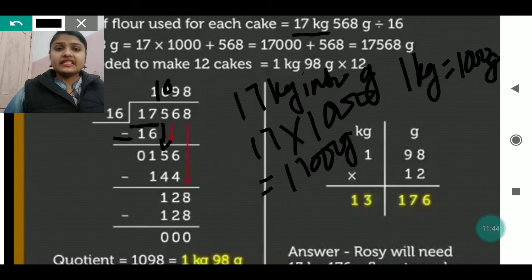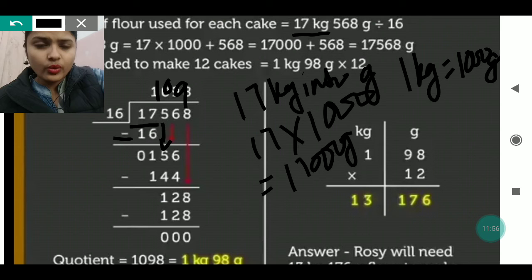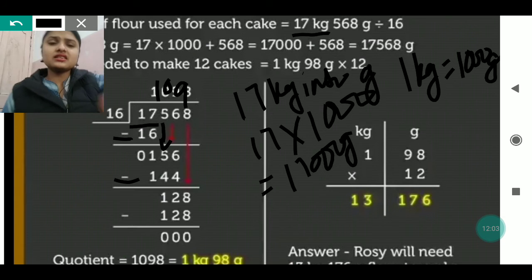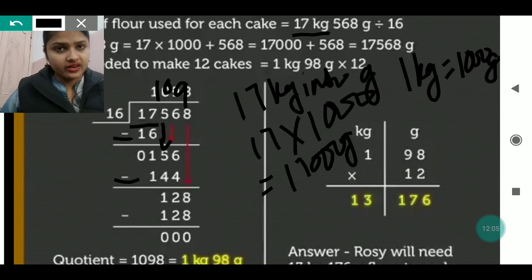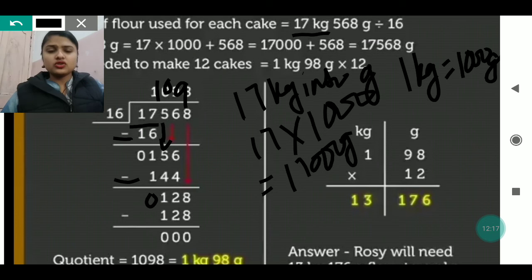In the table of 16, in 9 times, when you read the 16 table, you will get 144. 144 is divisible by 16 in 9 times. So that 9 you will write upside in the quotient column, and 144 you will write just below 156. After that you will give the minus sign to the left side of the 144. Then you will subtract it. 6 minus 4 will be 2, 5 minus 4 will be 1, and 1 minus 1 will be 0. So this much you have done.